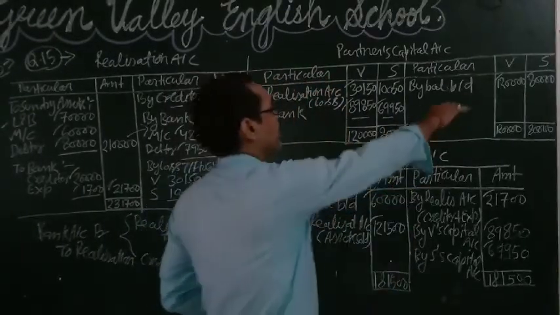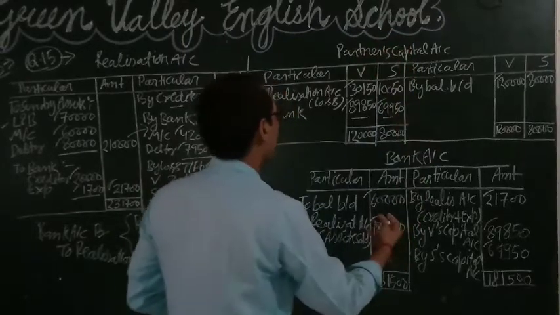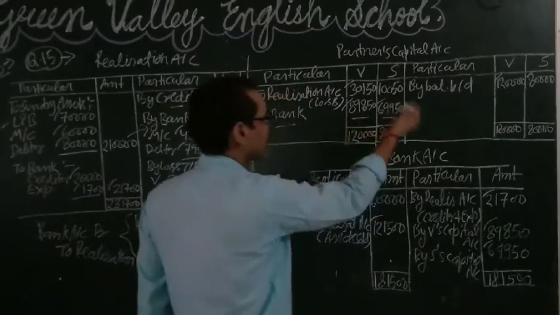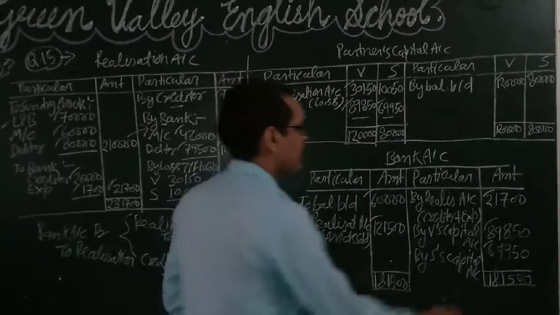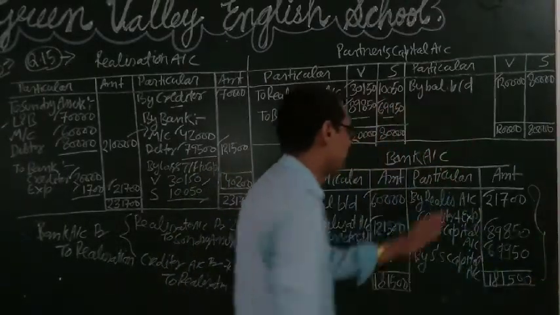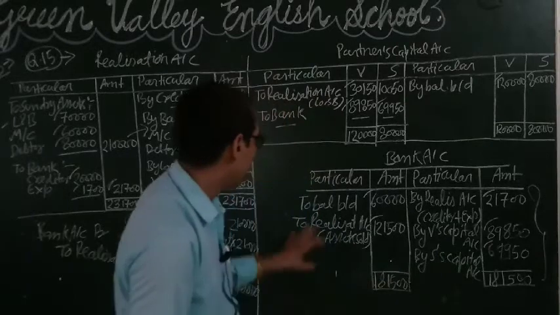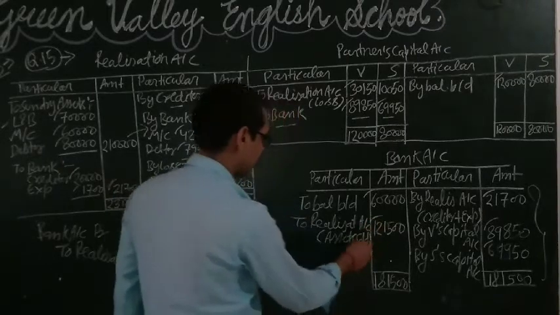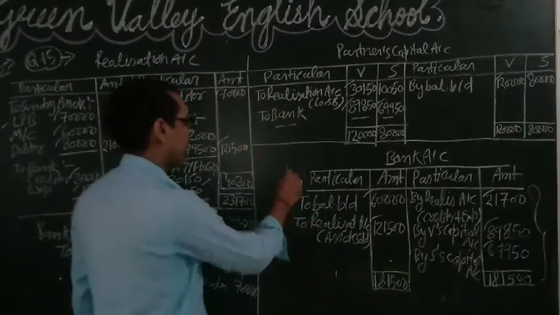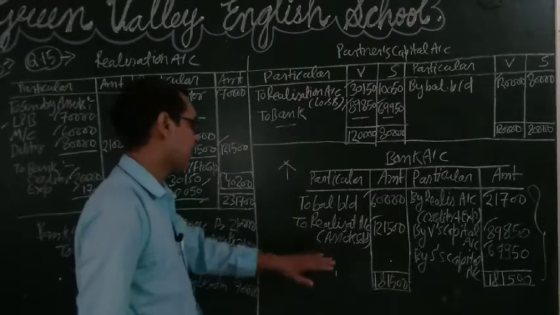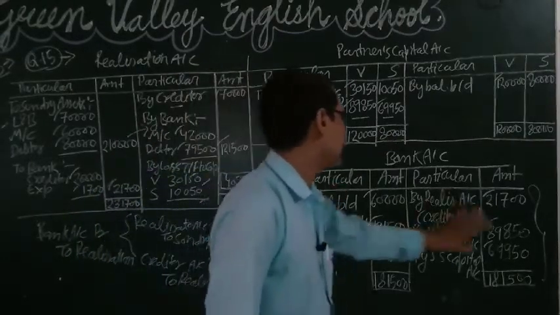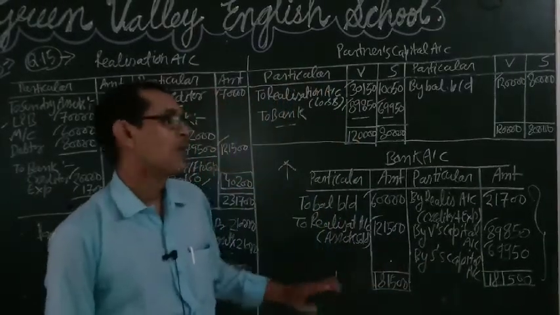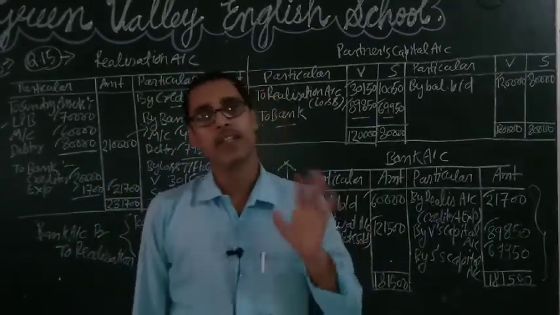Now after balancing and closing the partners' capital accounts, we make the final payment to the partners, written as to bank, 89,850 and 69,950. All the payments will be recorded in the credit side: payment of the liabilities, payment of the capital. And all the assets which are realized in cash increase the bank balance, so it is recorded in the debit side. The debit and credit sides of the bank account will definitely match. If they match, then you can say that your question is correct.